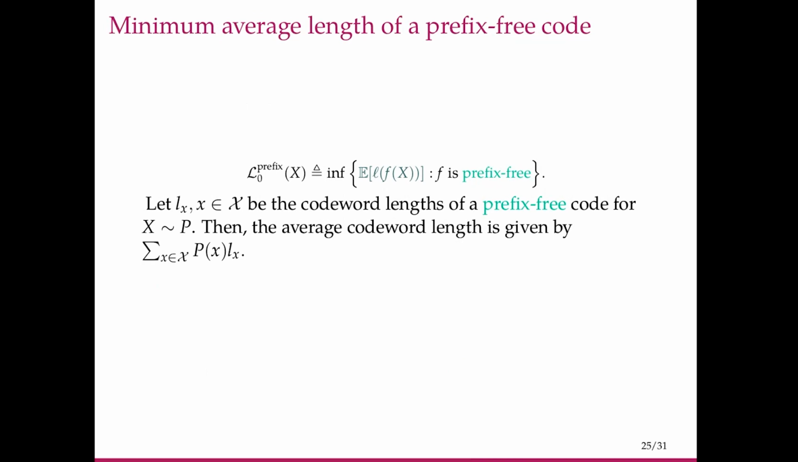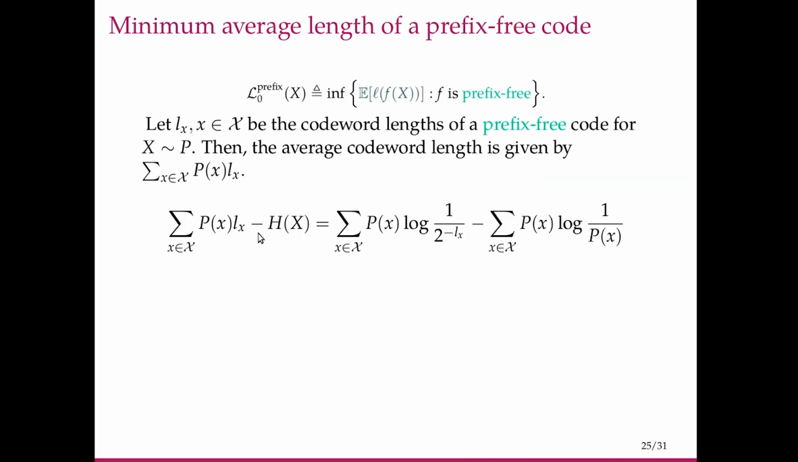So let's see how we can use this inequality to get a handle on L0 prefix of x, which is the minimum expected length of a prefix-free code. Let Lx be the code word length of a prefix-free code for x distributed as p. Then the average code word length is the expected length. So let's calculate what this expected length minus h of x is, where h of x is the entropy.